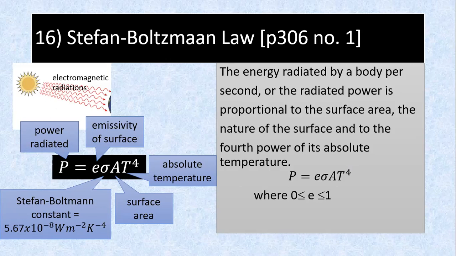The value of e is between 0 and 1. It is 1 for a perfect emitter, a perfect radiator. That means a black body. A perfect radiator means a black body. It absorbs all the radiation, and it also emits all the radiation.